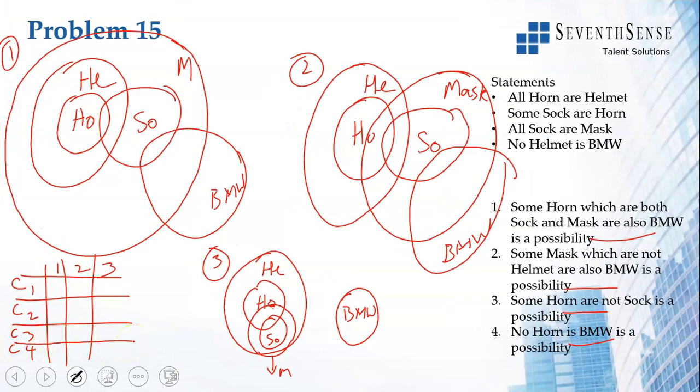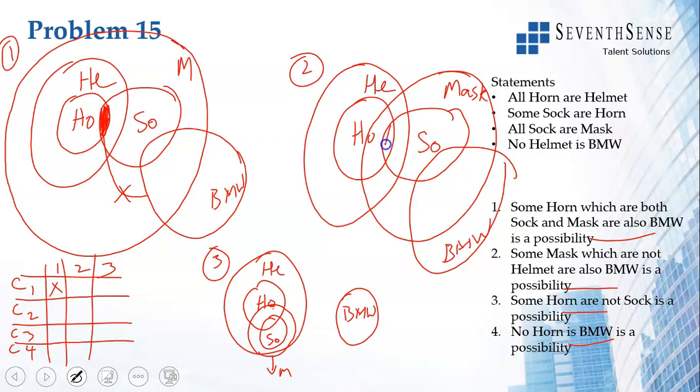So some horns which are both socks and mask is possible. It says some horns which are both socks and mask is also BMW is a possibility. Let us see which horns are both socks and mask. So this horn is both socks and mask. Can this be BMW? There is no connection.